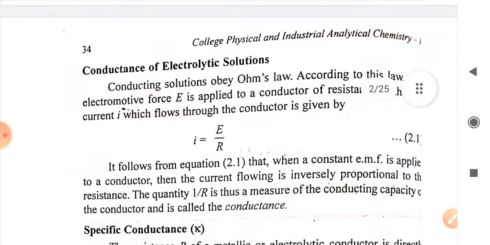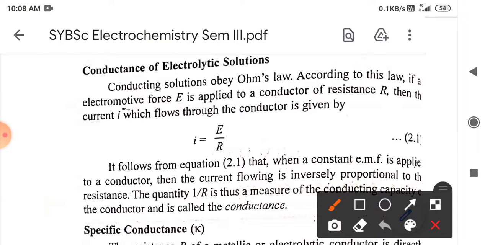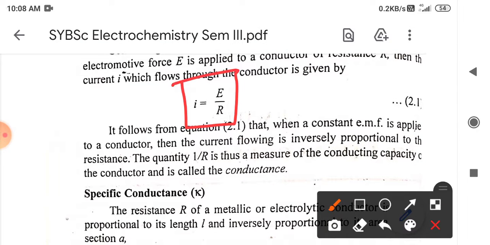For conductors, we know the famous Ohm's law, which is applicable to find the relationship between the potential and the current. A conducting solution obeys Ohm's law, and according to it the current is directly proportional to the electromotive force applied to a conductor of resistance R. The current flowing through the conductor is given by the formula I equals E upon R, where E is the potential or electromotive force, R is the resistance, and I is the current flowing through the system.